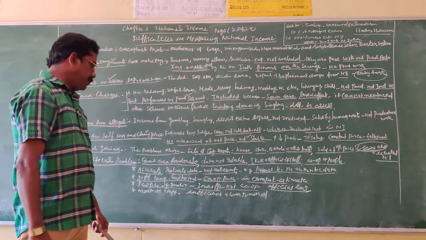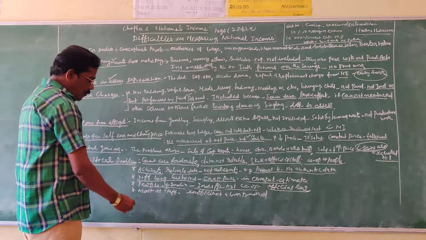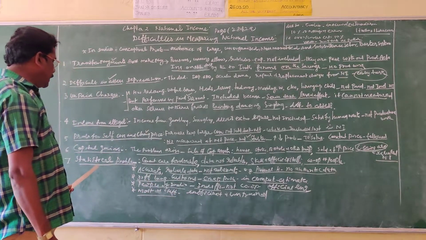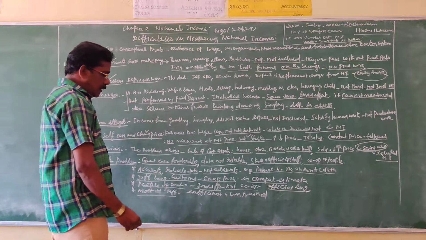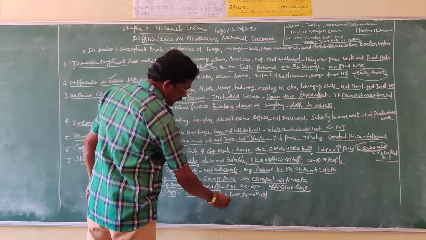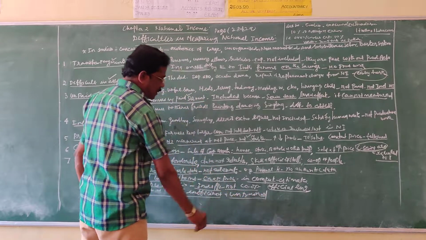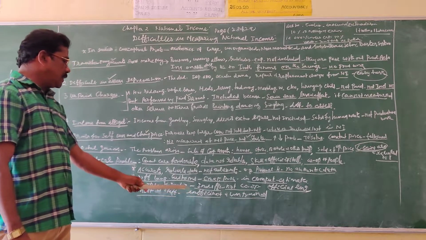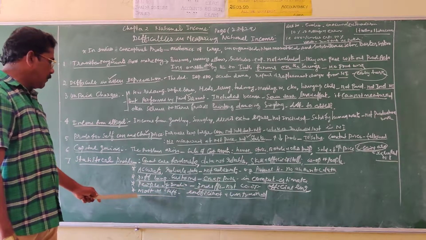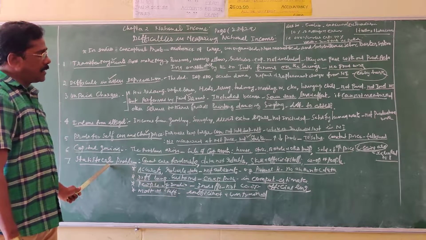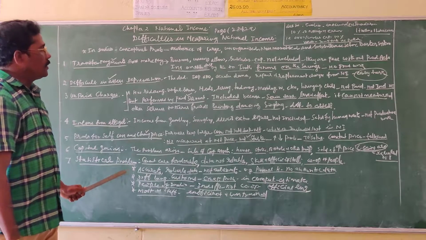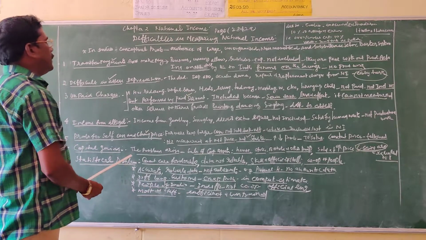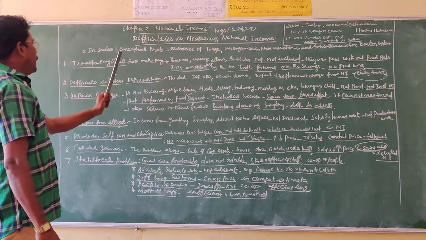Then most of the staff who are engaged in the collection of data are inefficient. At the same time, they are untrained staff. The untrained staff and the inefficiency of the staff is another problem for the collection of statistical data. So these are the major problems in the calculation of national income. Very important topic. Listen carefully.